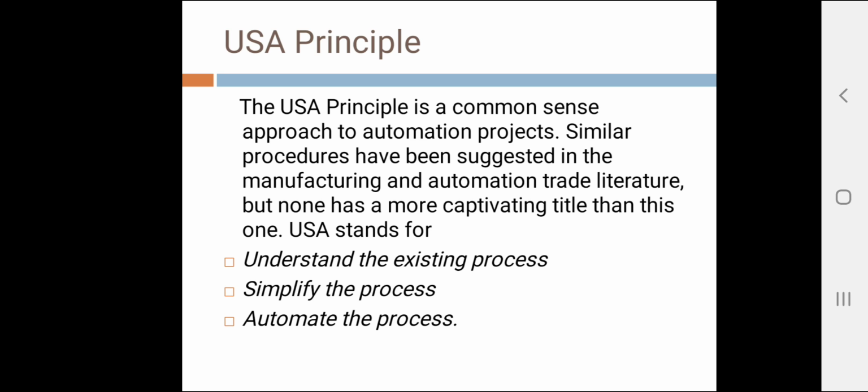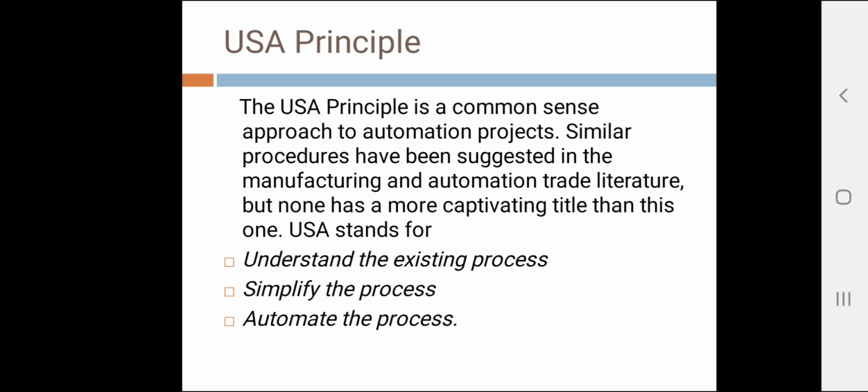Once you complete the second step of simplifying the process, the third step is to automate the process. Once the process has been reduced to its simplest form, then automation can be considered. If you carry out the understanding and simplifying of the existing process, then automation is easy and it saves cost. The possible forms of automation include those listed in the 10 strategies. We will discuss them in the next session.